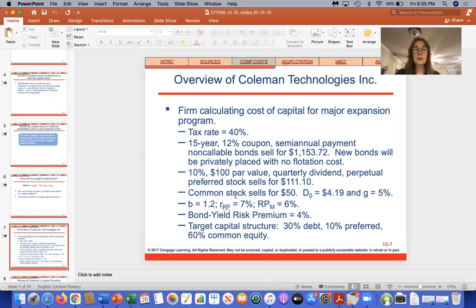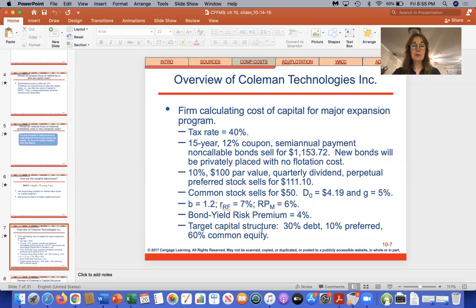All right, so this is common stock. With the common stock, we use 3 different formulas and take the average of the 3 to get the cost of common equity. First, we're going to use the constant dividend growth model. So that's this information. Next, we're going to use the capital asset pricing model. That's the one with beta in it. That's this information. And then there's another way to find the cost of common equity. You simply take your cost of debt and add on a premium. So we're going to take the cost of debt that we find here and just add 4% to it.